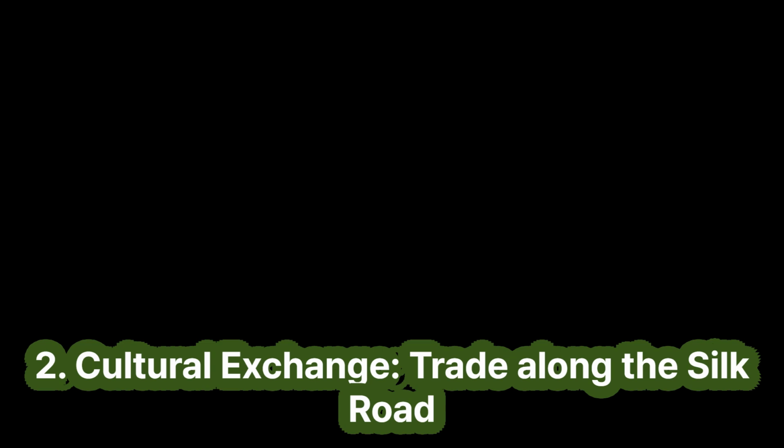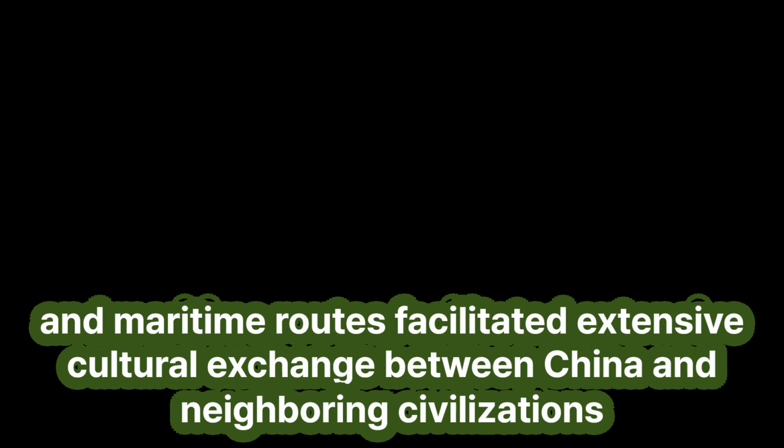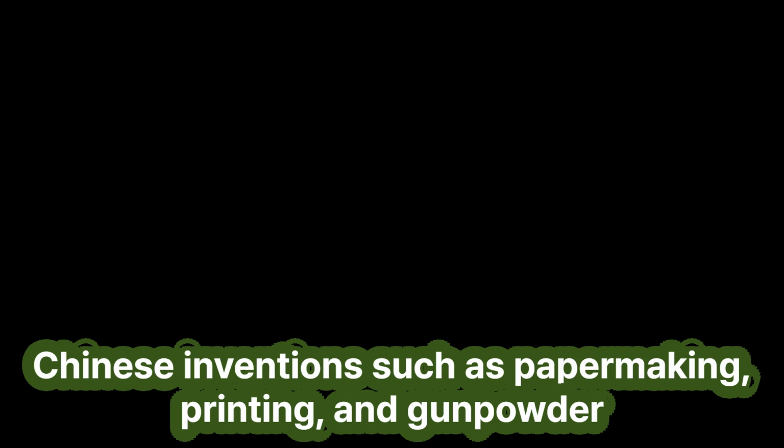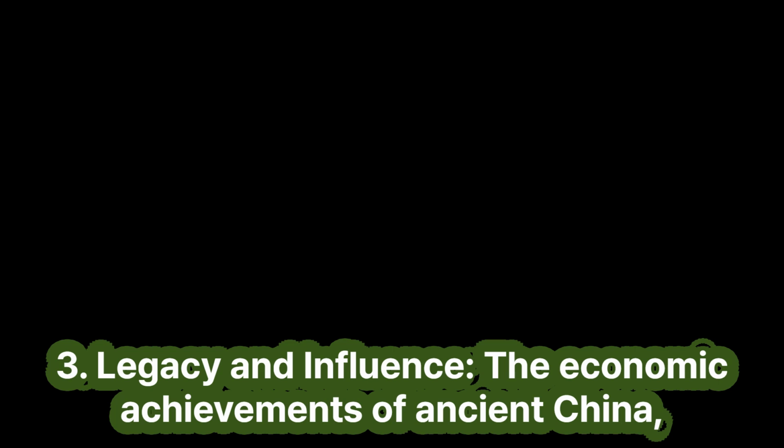2. Cultural exchange. Trade along the Silk Road and maritime routes facilitated extensive cultural exchange between China and neighboring civilizations. Buddhism, originating in India, spread to China via these trade networks, influencing Chinese philosophy, art, and religious practices. Chinese inventions such as papermaking, printing, and gunpowder also disseminated to other parts of Asia and Europe, transforming global technological advancements.